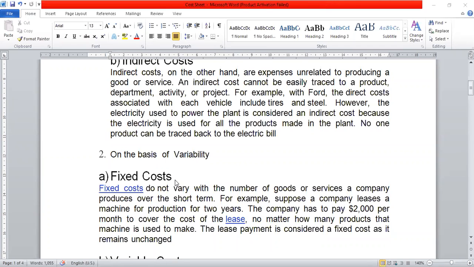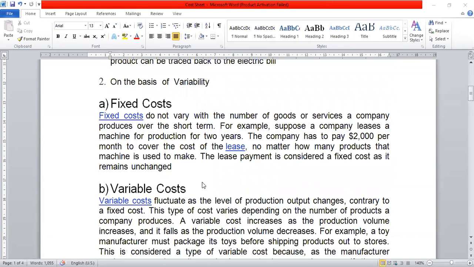Okay. Or if we have taken any machinery on a lease basis, the amount of lease will be fixed. How many units you are producing on the machine is immaterial. So such a type of cost is called fixed cost. Whether you are producing on the machine or not, even if we are keeping the machine idle, you have to pay the lease amount. So fixed cost is always there. Even if you are not producing, you have to pay the fixed cost.